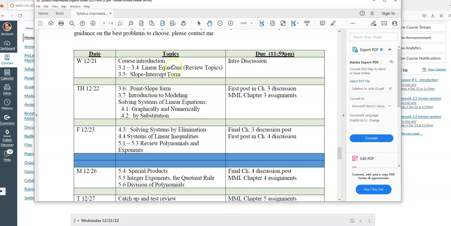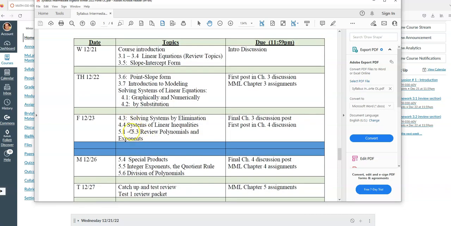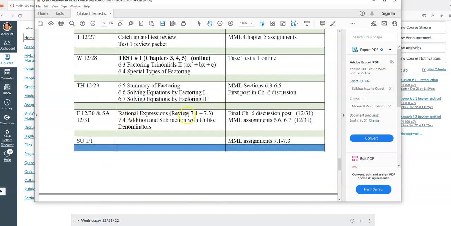And then there's a set of review topics. So 3 times during the course, there are going to be sets of review topics. One of them is here, 3.1 to 3.4. Another one is 5.1 to 5.3. That's the review of polynomials and exponents. And then there's a review section in Chapter 7.